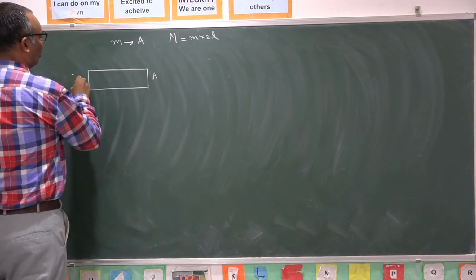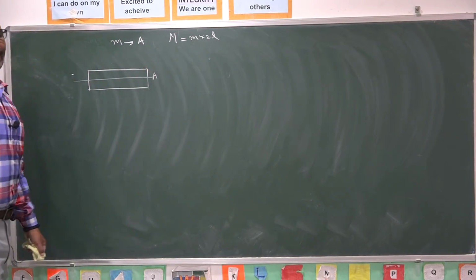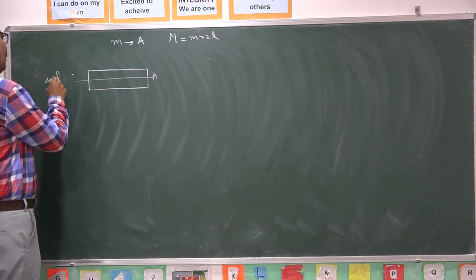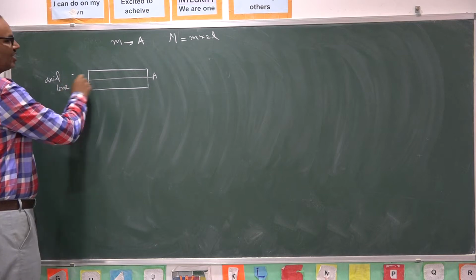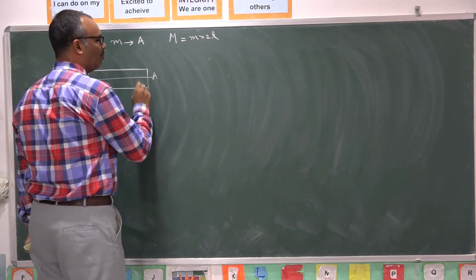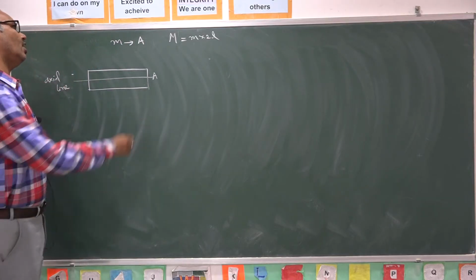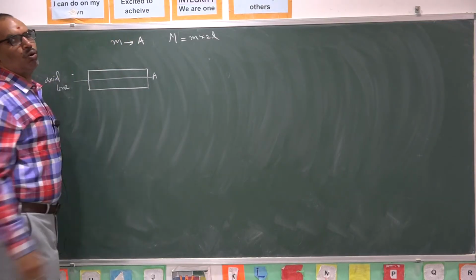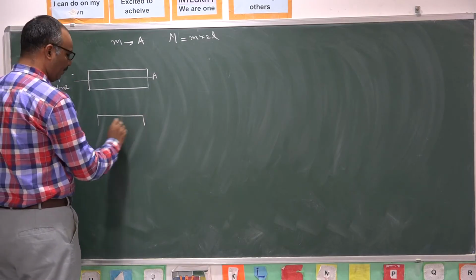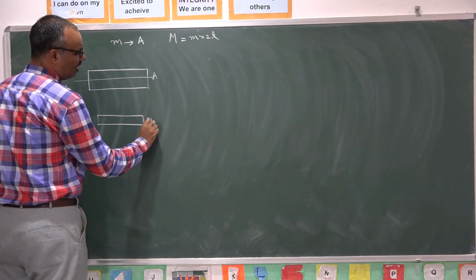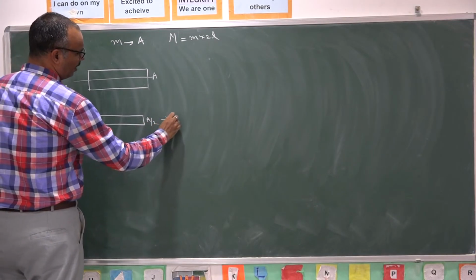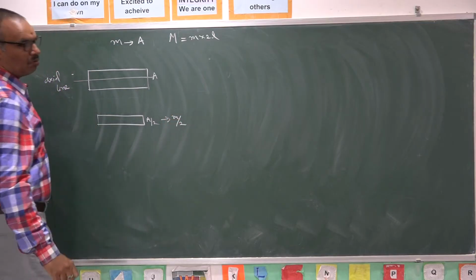if I divide this magnet into two pieces along the axial line, this line is called the axial line, each piece has area A by 2. Once the area becomes half, the pole strength also becomes half. So a single piece has area of cross section A by 2, hence its pole strength becomes m by 2. What about magnetic moment?